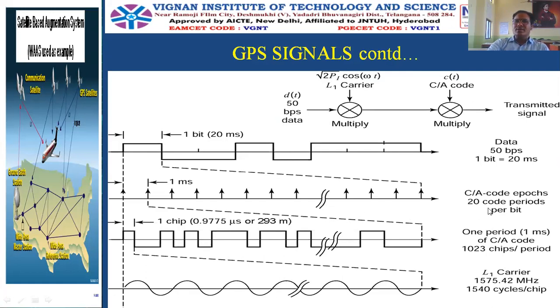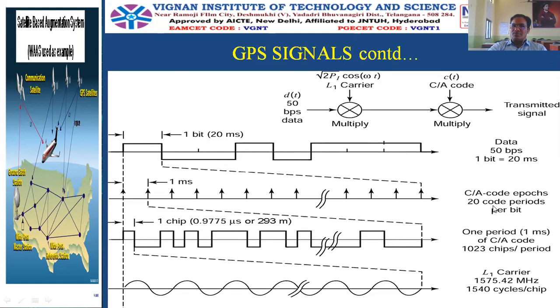And here understand, one bit period is 20 milliseconds. One bit will stay for a period of 20 milliseconds. So this is the data stream. You know that positive pulse is 1, negative pulse is 0. So the data stream that is used in this waveform is 1, 0, 0, 1, 0, 1, 1, 1. And this is a hypothetical C/A code.